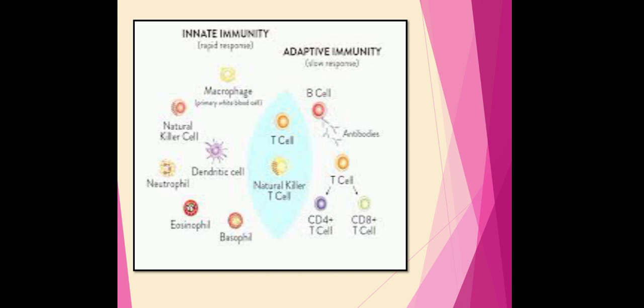All of these are responsible for giving the innate immune response. Within the adaptive immune response, firstly there is the introduction of the antigens to the B or T lymphocytic cells. Then and only then there is the activation of these cells, and they are responsible for developing the immune response.